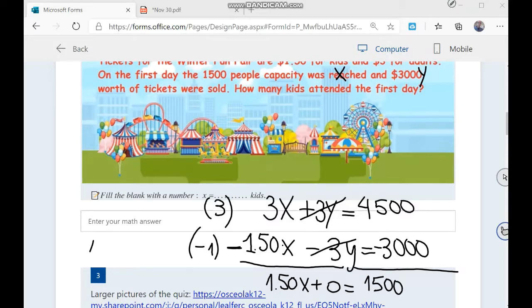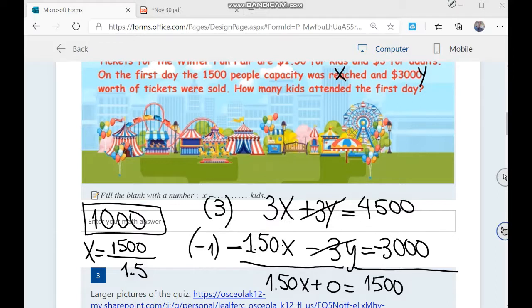That means x equals 1,500 divided by 1.5. The number of kids is going to be equal to 1,000. So 1,000 is the right answer.